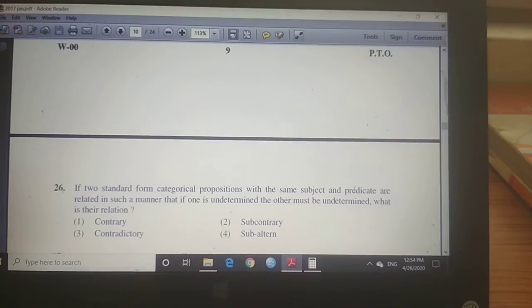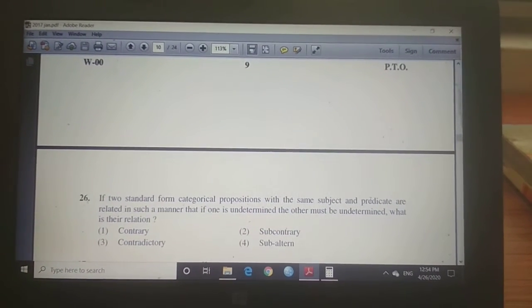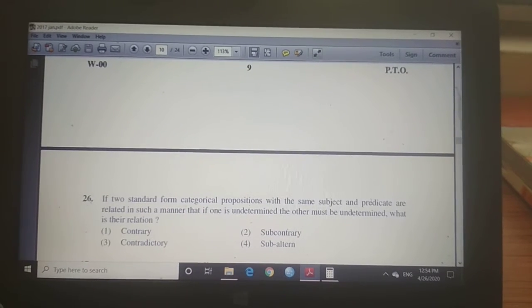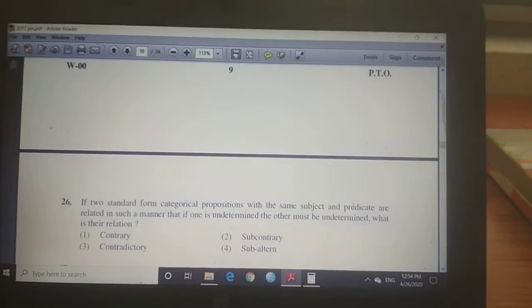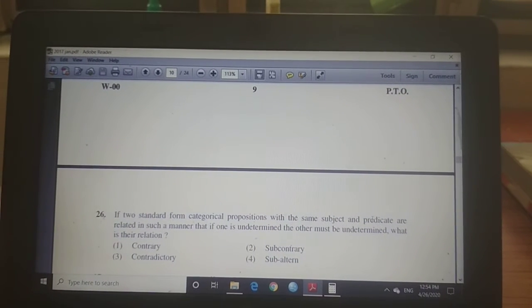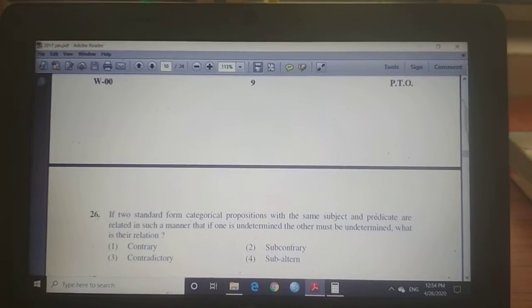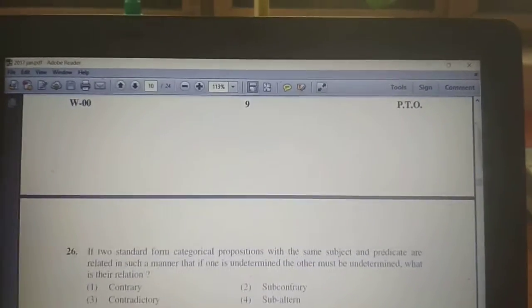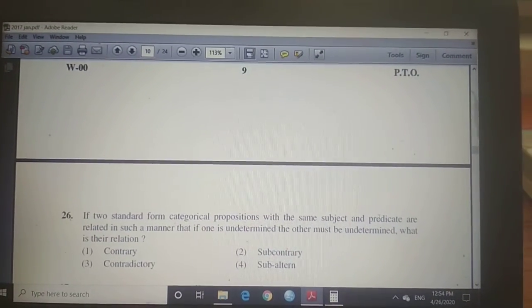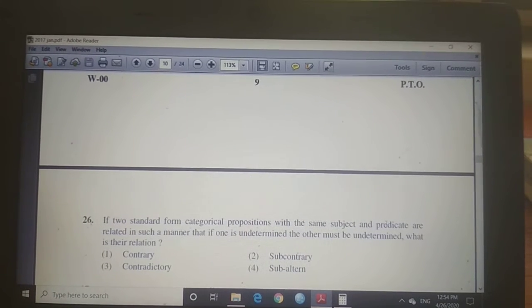In our previous class, we went through the theory part and some of the related questions on the square of oppositions. Now, the next question: if two standard form categorical propositions with the same subject and predicate are related in such a manner that if one is undetermined, the other must also be undetermined, what is the relation?